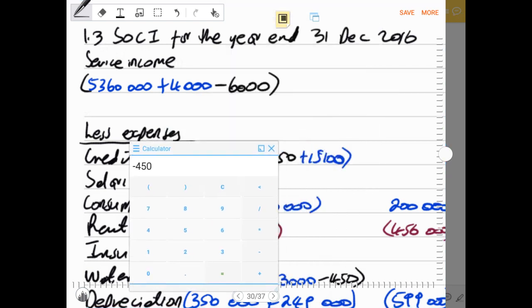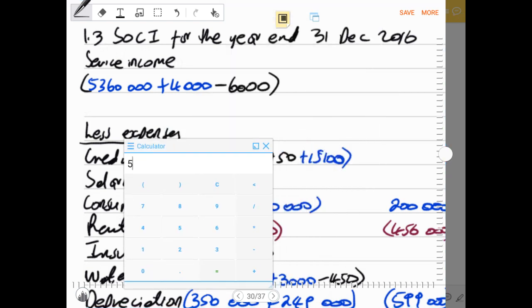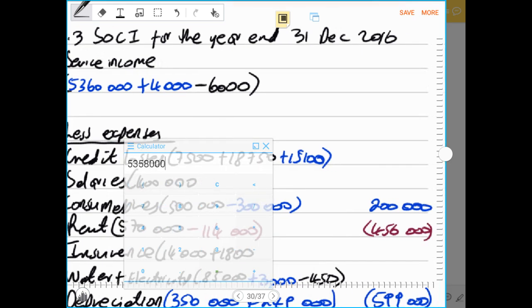So now we say total of our service income is 5,360,000 plus 4,000. Then we minus 6,000. This will give us a total of 5,358,000.